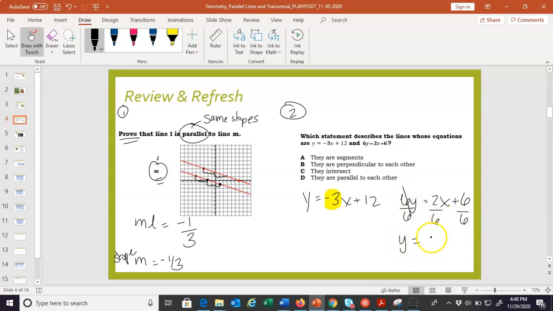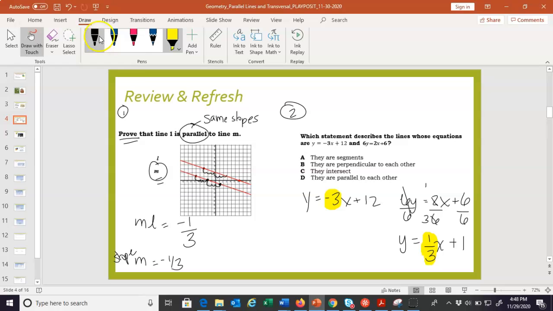And we're going to get 2/6, that reduces to 1/3, right? 2 goes into 2 one time, and 2 goes into 6 3 times. And 6 over 6 is 1. There we go. There's our line. Here's our slope this time.